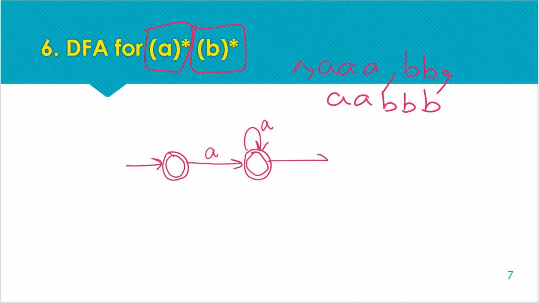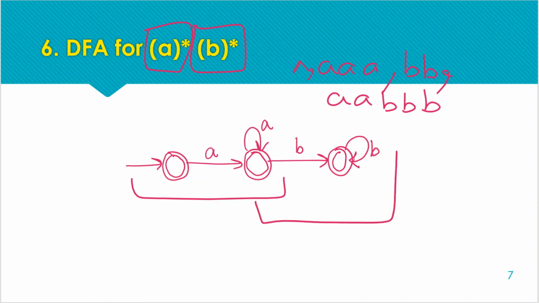After that, if the A's pattern is on the end, means after last A we need to start with B's if there are B's, and this state is also final state, and we are having a self loop of B's at final state. So here up to this point we can receive A's, and after this we can receive any number of B's.